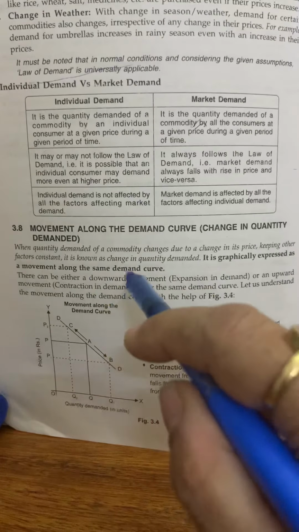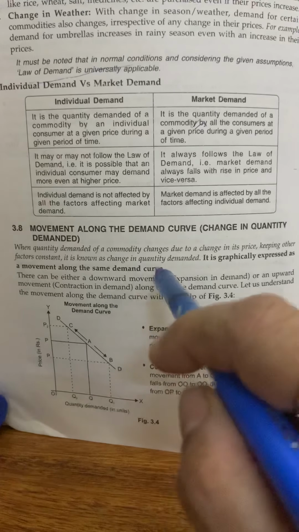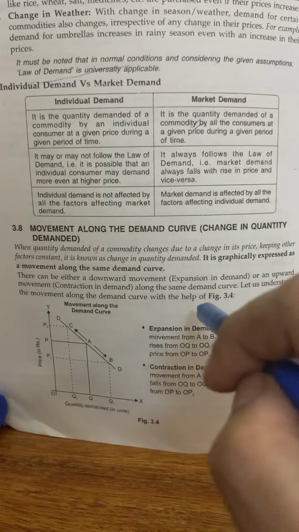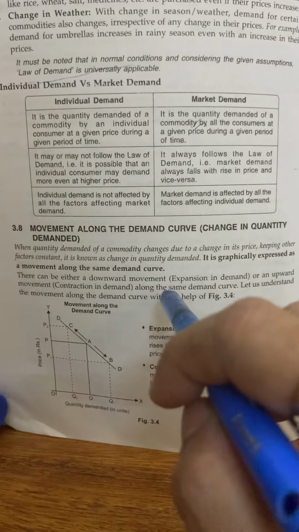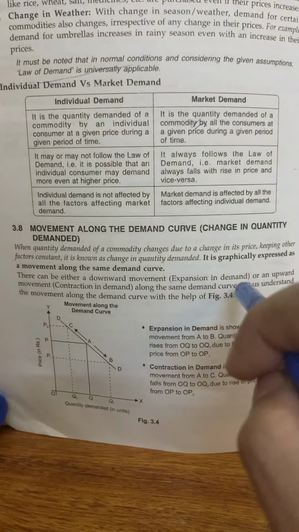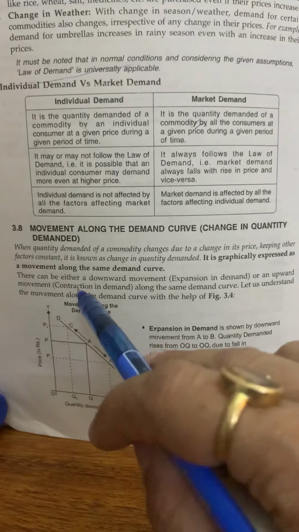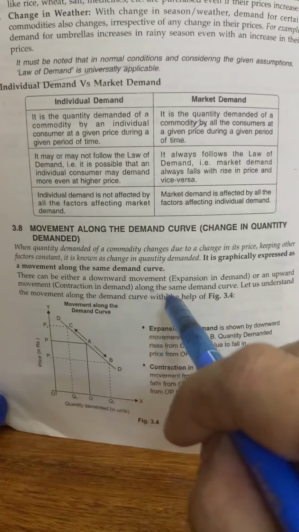It is graphically expressed as movement along the same demand curve. There can be either downward movement, expansion in demand, or upward movement, contraction in demand, along the same demand curve.